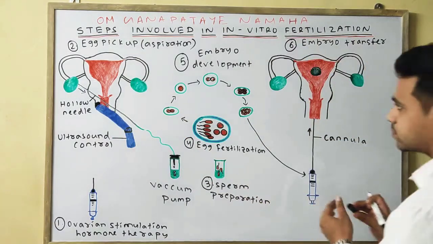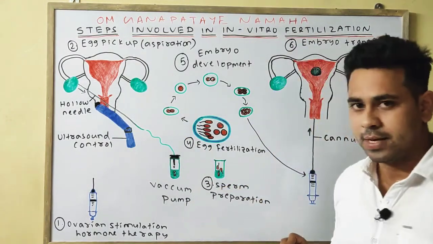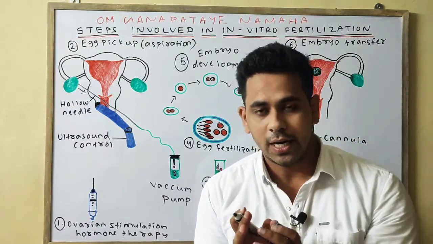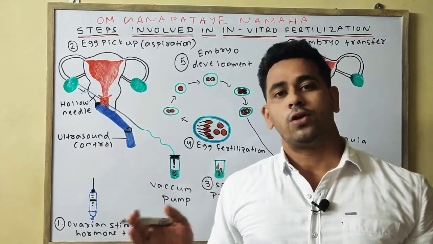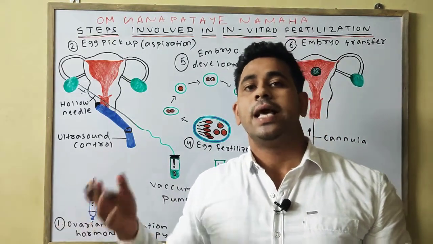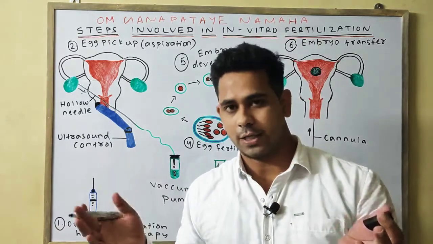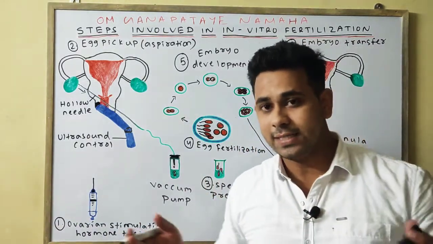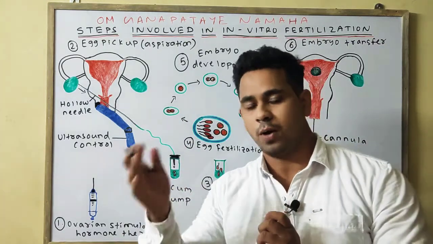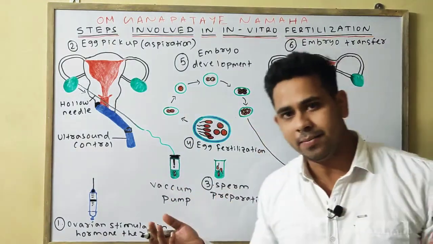Next step is the third step, that is sperm preparation. Means the sperm can be collected from the father, or we can also collect the sperm from a donor if the father is incapable of fertilization. Means if the father's sperm is incapable, then we can collect the sperm from a sperm donor, or we can say a semen bank or sperm bank.